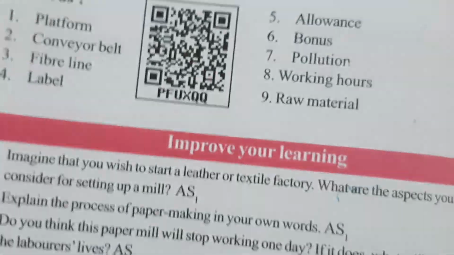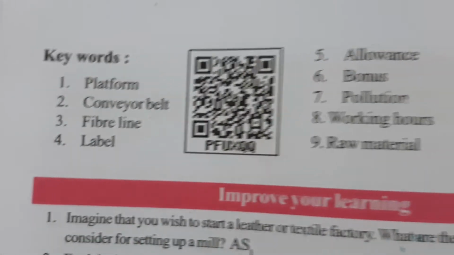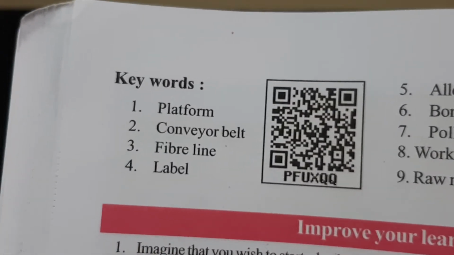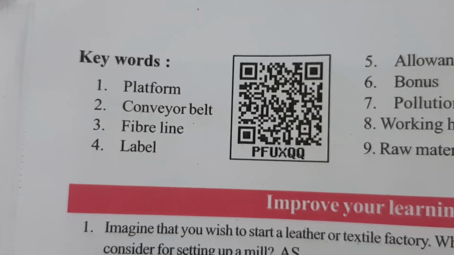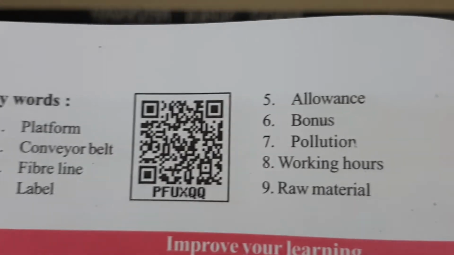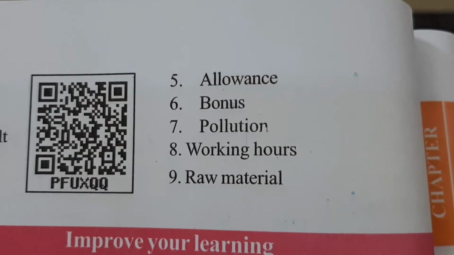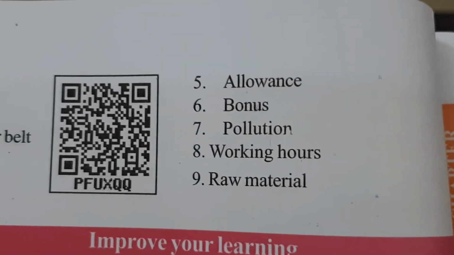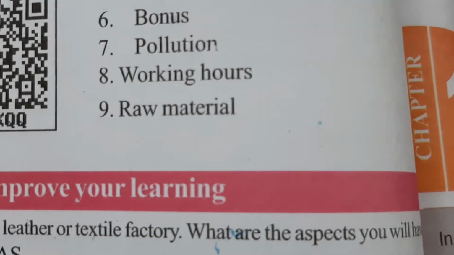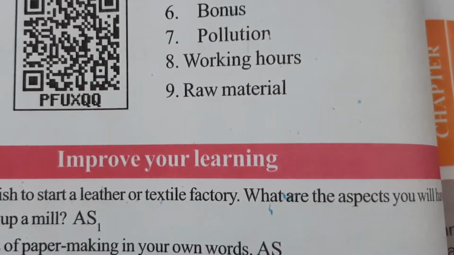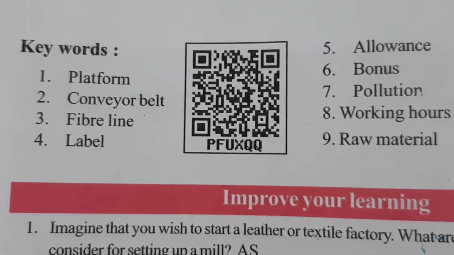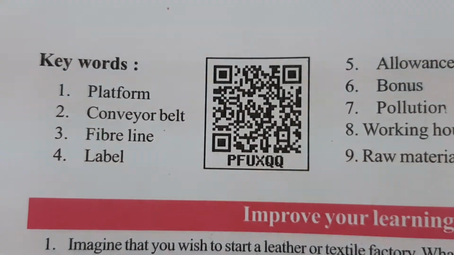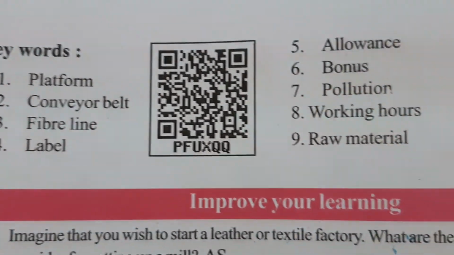Now children, down the page here, keywords also there. Platform, conveyor belt, fiber line, label, allowances, bonus, pollution, working hours, raw material, etc. So we know all these points children, I said in the class. What about platform, what about conveyor belt, fiber line, label, allowances.